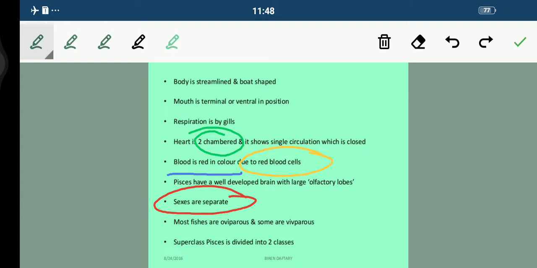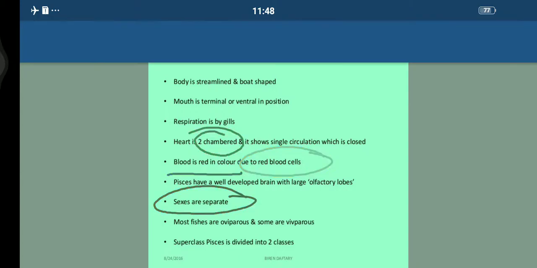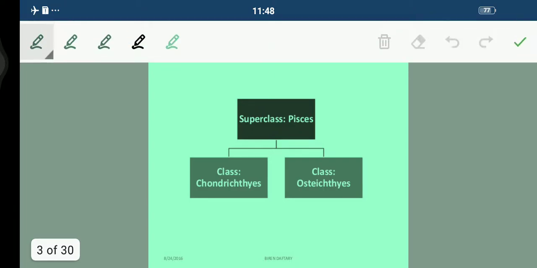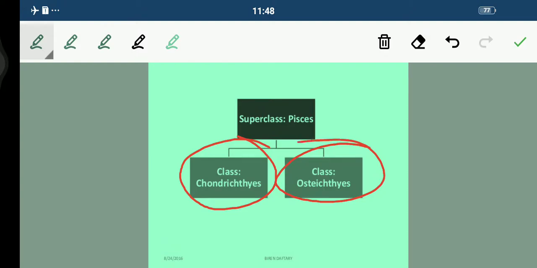Now superclass Pisces is divided into two classes, students, that I have already explained to you. The very first we have is Chondrichthyes and the next one we have is Osteichthyes. I hope this is clear to each one of you.